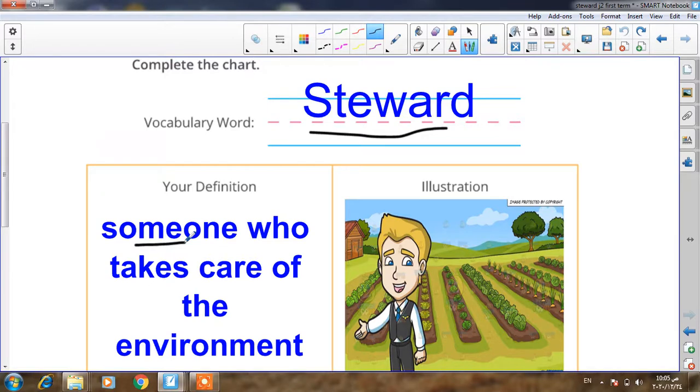When you clean your room at home, this is also another way or another form for steward or taking care of the environment.